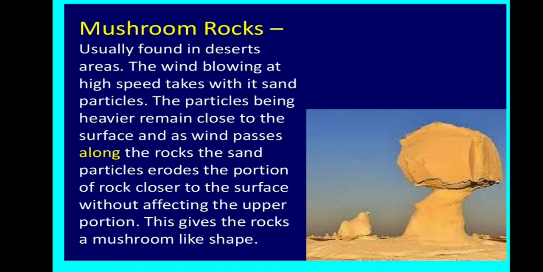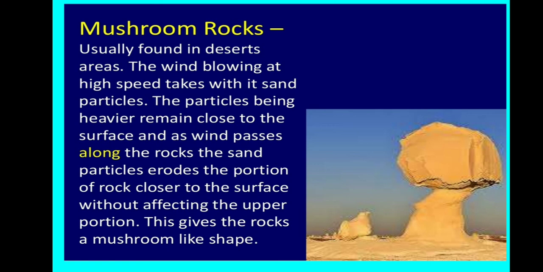When the wind blows, it lifts and transports sand from one place to another. So how are mushroom rocks formed? As the wind blows, it takes away the sand particles with it. The sand particles are heavier and remain close to the surface, so they erode the portion of the rock closer to the surface.